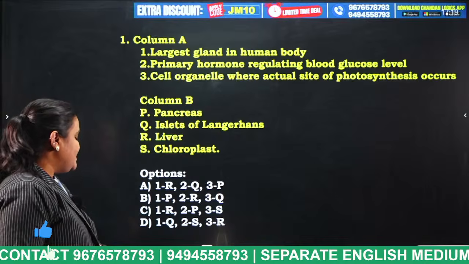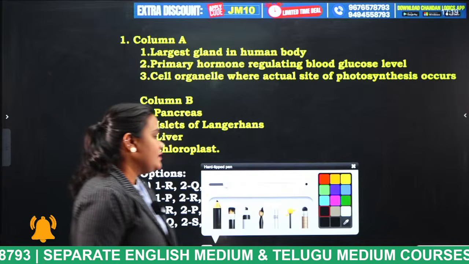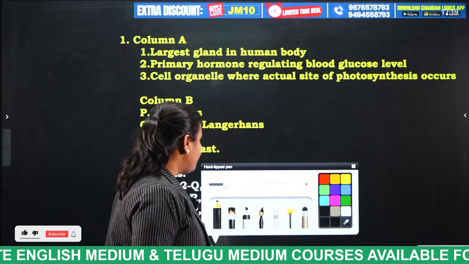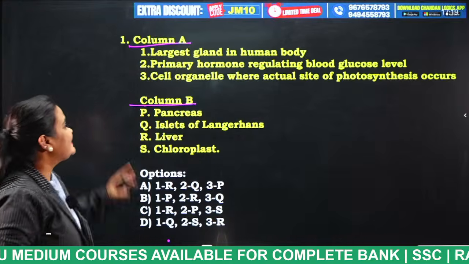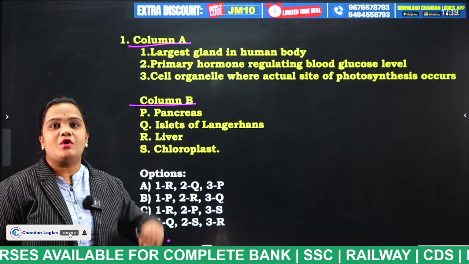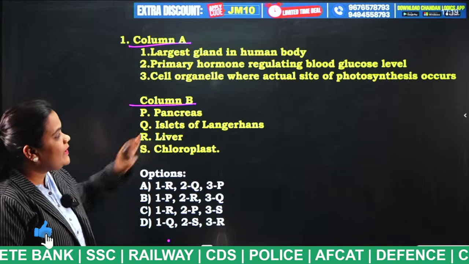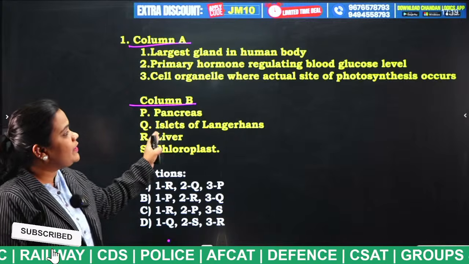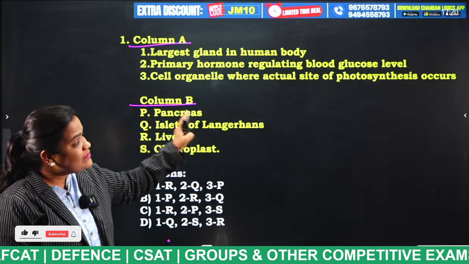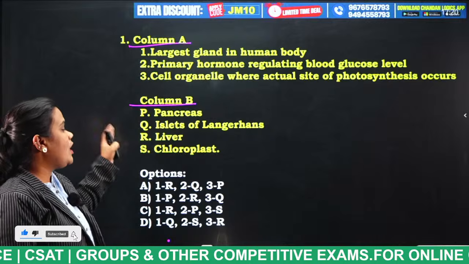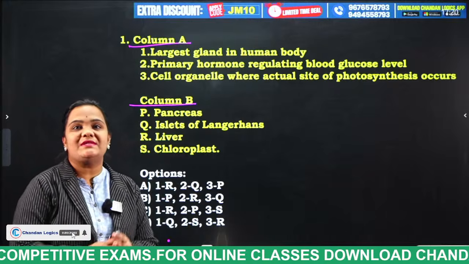Column A, actually, this is a match the following type, but I have given it in a very different way. Column A has 3 statements and column B has 4 statements. Match them and put your answer in the comment section. The first statement is the largest gland in the human body. The second is the primary hormone regulating blood glucose level. The third is the cell organelle where the actual site of photosynthesis occurs. Column B consists of pancreas, islets of Langerhans, liver, chloroplast.